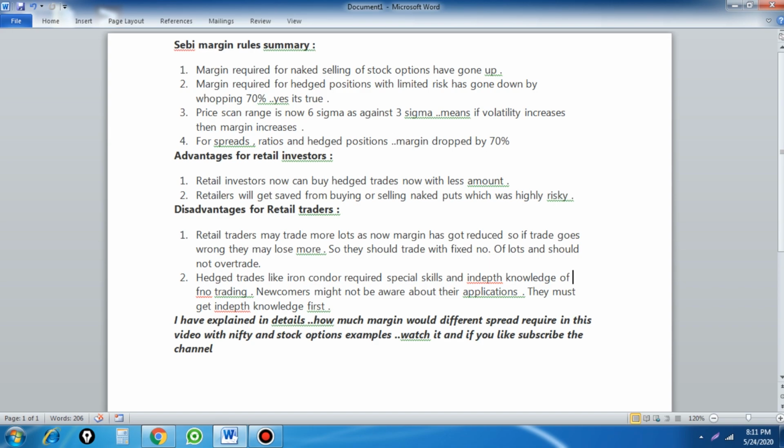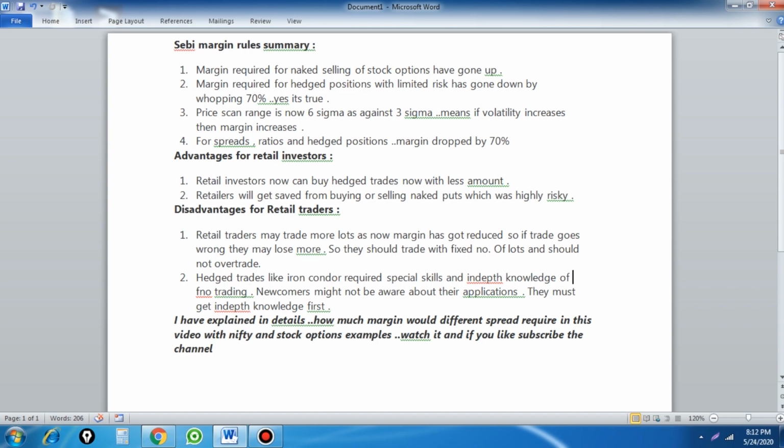Another one: for spreads, ratios and hedged positions, the margin dropped by 70%. So spread trading, bull call spread, bear call spread, ratio spreads, and hedging positions like futures with options, everything will give you a major benefit, up to 70% down on the margin. And the advantage for the retail investor is that they can now take trades with a smaller amount. That is the benefit.